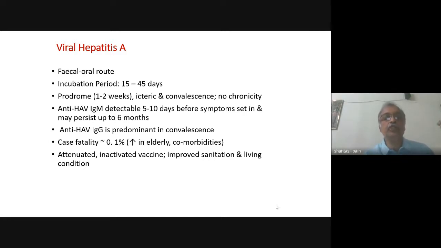Now, the treatment is usually symptomatic. For prevention, we have got a vaccine. So, any patient who is suffering from any form of chronic liver disease and who has not been infected with hepatitis A in the past, that means he is not immune to hepatitis A, should have this vaccination.